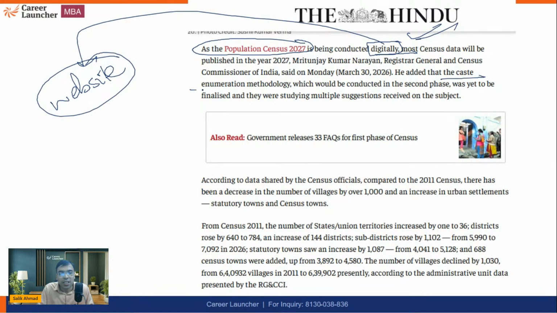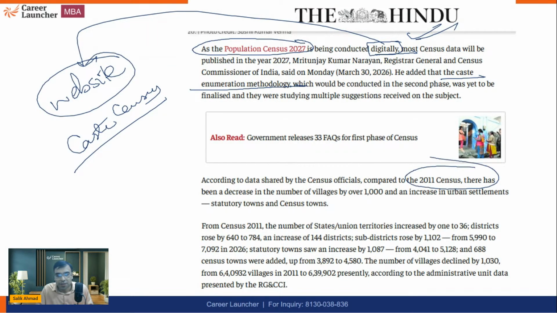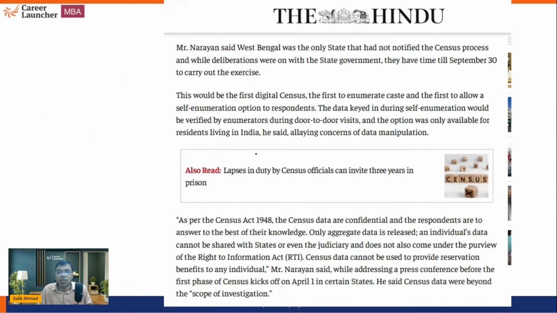Now, initially caste census was not allowed, but the opposition was demanding it, and last year the government agreed to add caste census also. It means that your caste will also be added in the list of whatever will be asked. So caste will also be asked. Okay. The last census we have seen is in 2011. They're saying that the number of villages has decreased. So let's wait for the final report that will come next year.